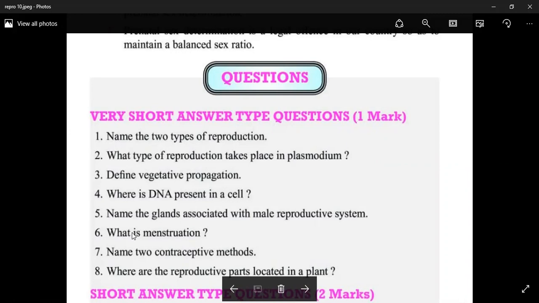Name two contraceptive methods: physical method and chemical method. Physical methods are use of condoms and diaphragm. Chemical methods are oral pills, and the IUCD, intrauterine contraceptive device, like copper T and loop.